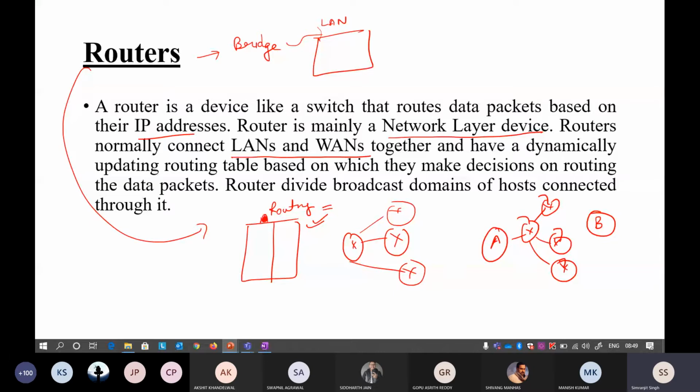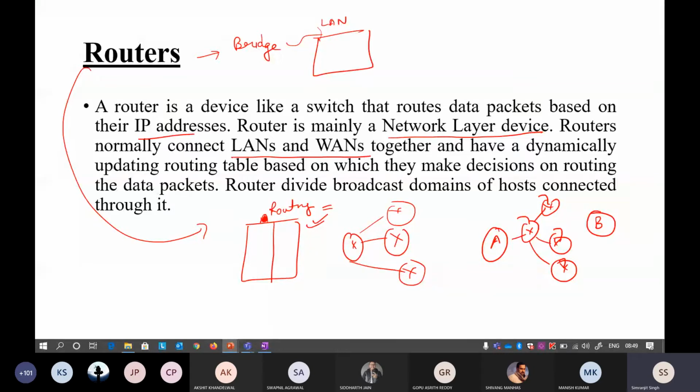It can send the packets to all of the devices that are connected to it. It can also multicast, sending the same packets to two or more devices, or it can send a particular packet to a single device. So point to point communication is also there. It can do flooding and it can also multicast. That is the advantage of a router, so versatile.